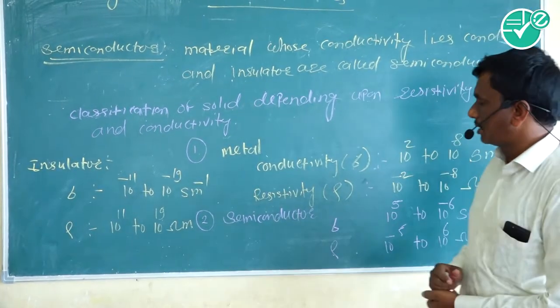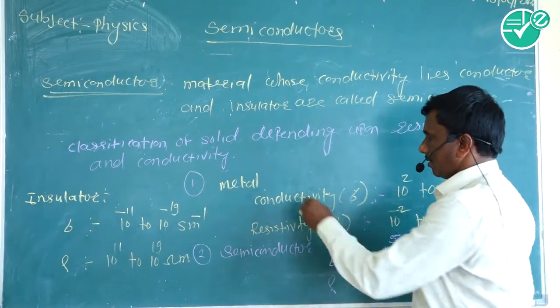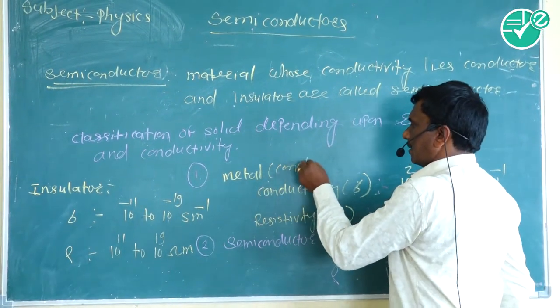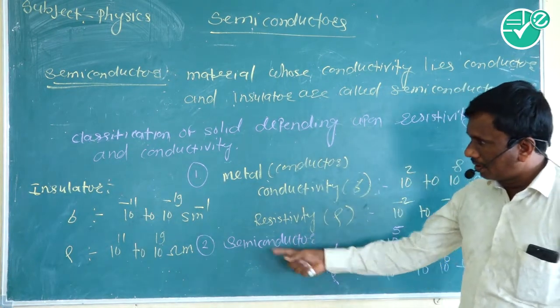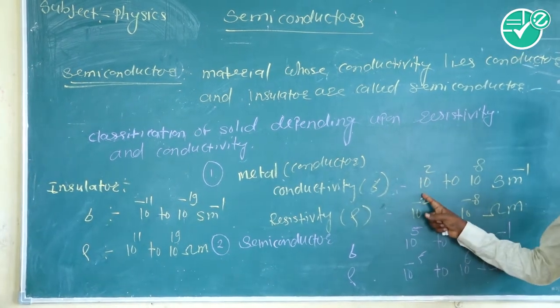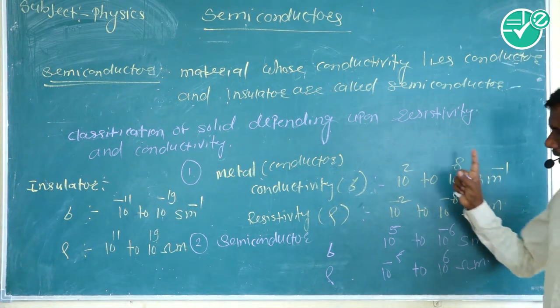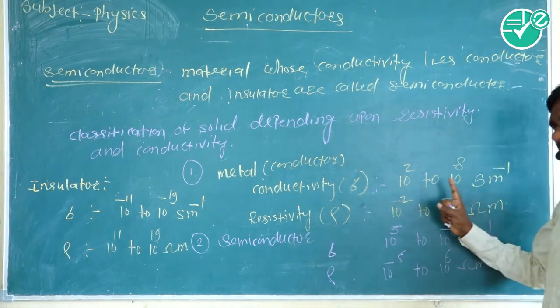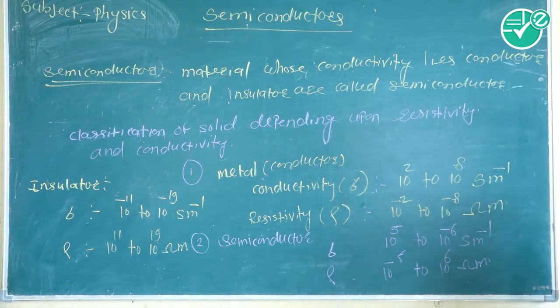So solids are classified into metals or conductors. This is the conductor. Next, semiconductor and insulator. The conductor, whose conductivity lies between 10 raised to 2 to 10 raised to 8, resistivity lies between 10 raised to minus 2 to 10 raised to minus 8 ohm meter.